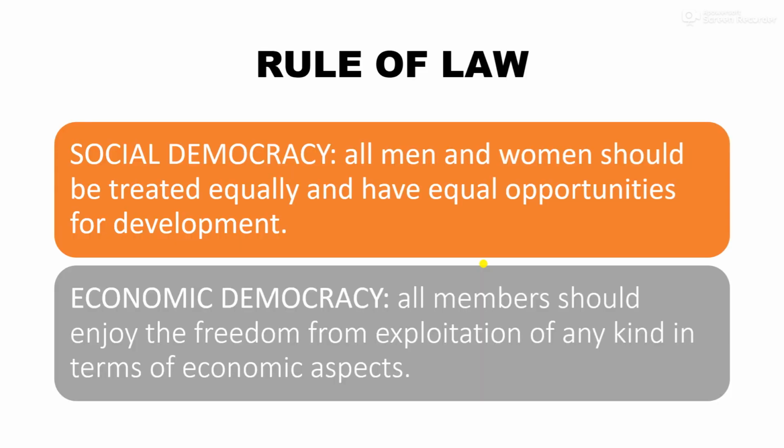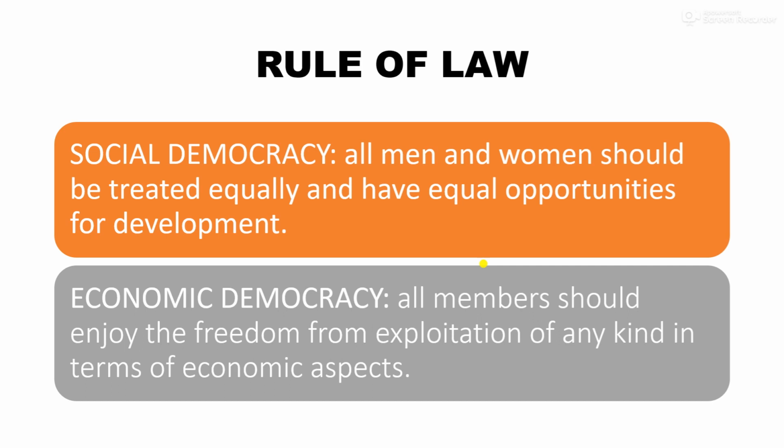Then rule of law. Yes, another characteristic of democracy is it ensures rule of law. Law is supreme and everyone is equal in the eyes of the law. No one is above the law. Other than these two characteristics, there are a few different aspects of democracy. These are social democracy and economic democracy. Social democracy is equality in social status and economic democracy is equal opportunity to grow economically. So, we will see one by one.